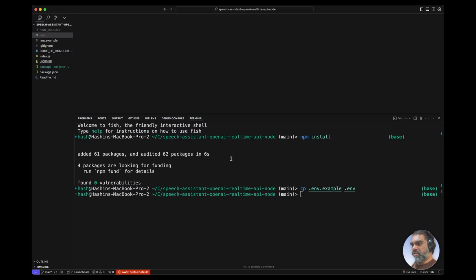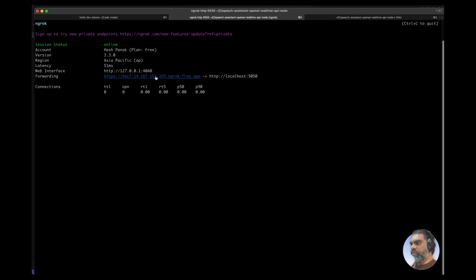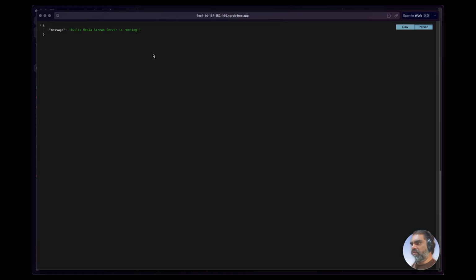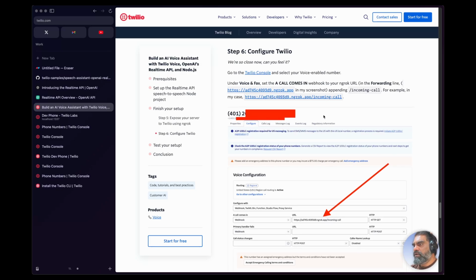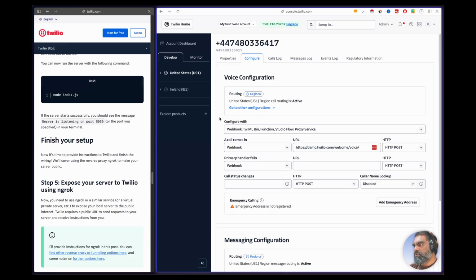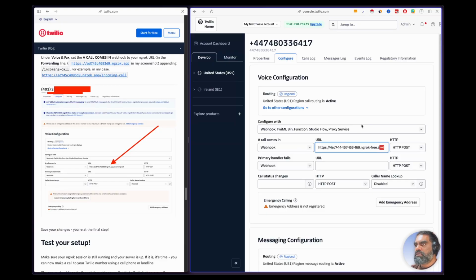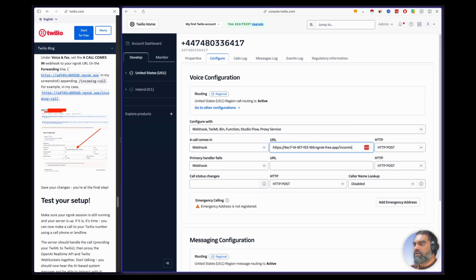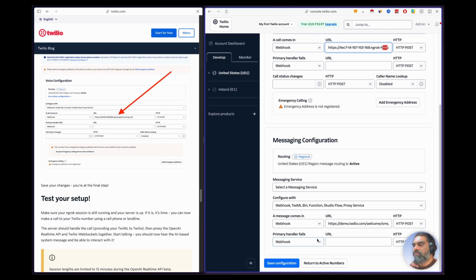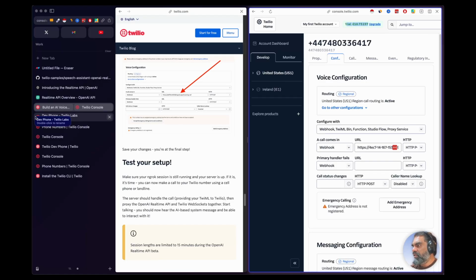Run the app. It's just a node command. index.js. So ngrok should work now. If I click on this, media stream server is running. Configure Twilio and go to voice configuration. Copy that. Then I need to add this bit here, incoming call. Is that it? Okay, let's save the configuration. I haven't actually paid anything so far.